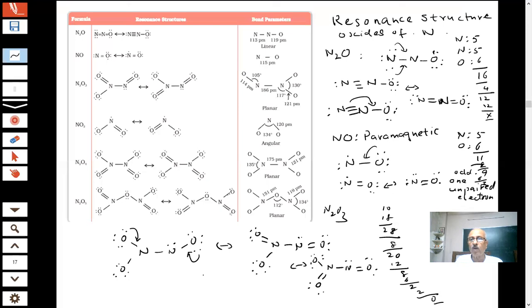If you know how to draw the Lewis structures, that helps you a lot. That is why I have been telling you we should learn to draw the Lewis structure. Student, they play an important role in the chemistry which we are learning, and make our life much easier when we start drawing structures.